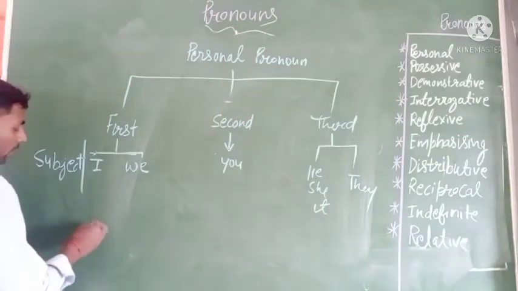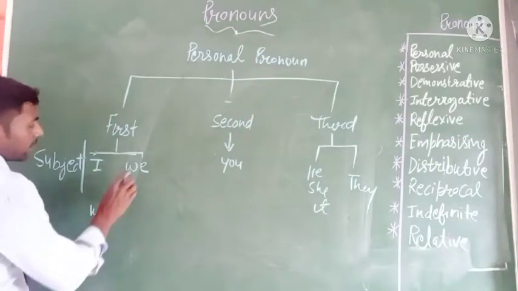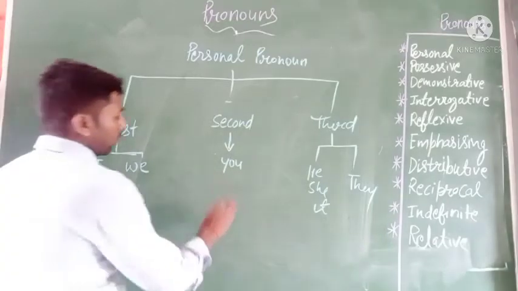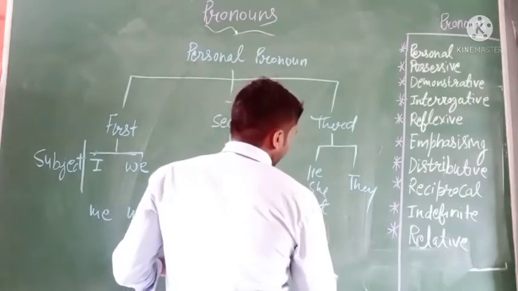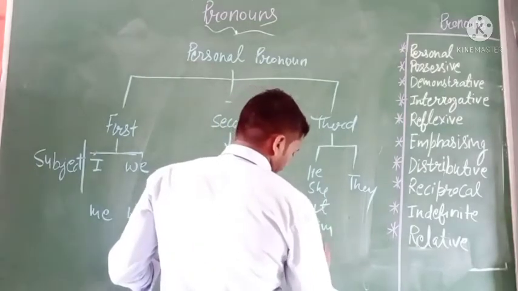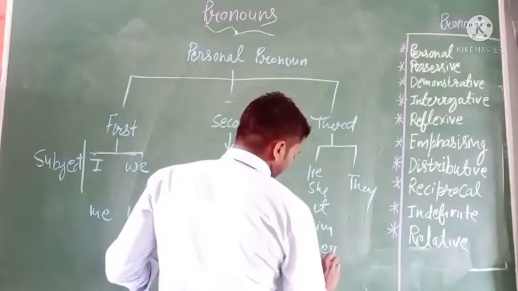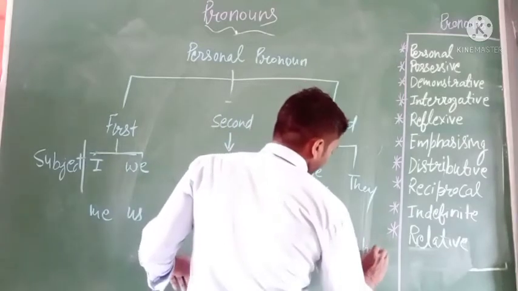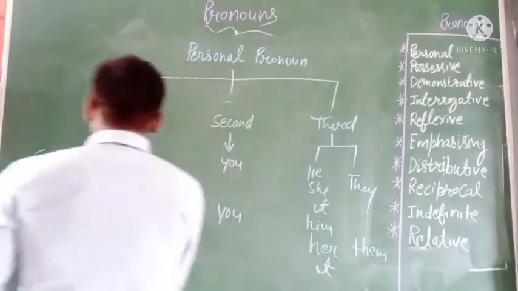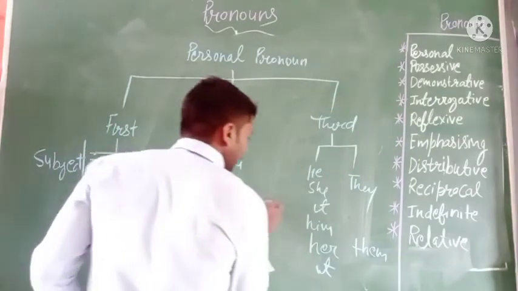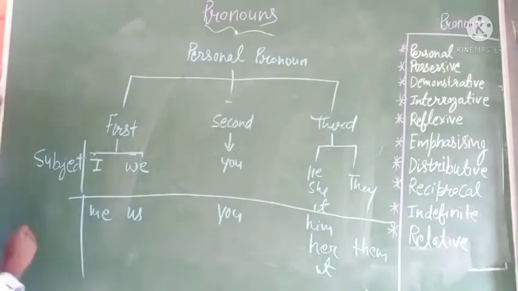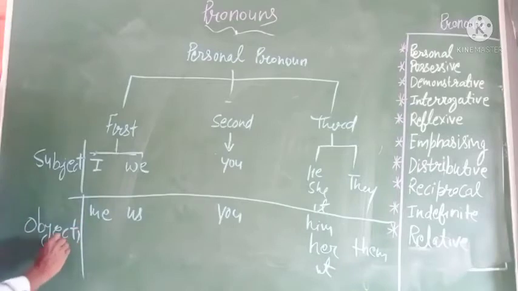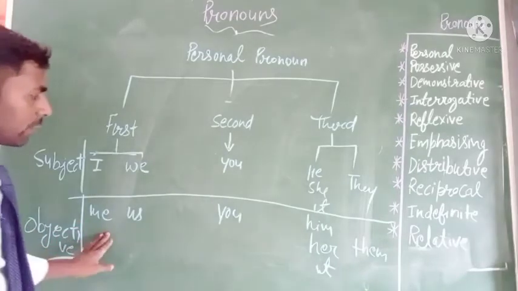The objective pronouns are: I becomes me, we becomes us, you stays you, he, she, it become him, her and it, and they stays they. So all these words are objective pronouns, and we can use all these words.